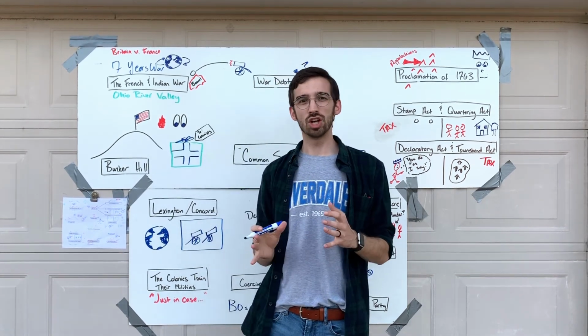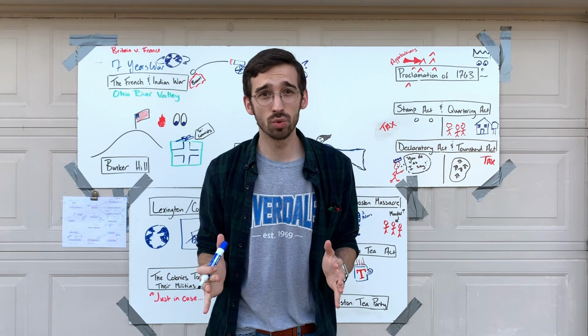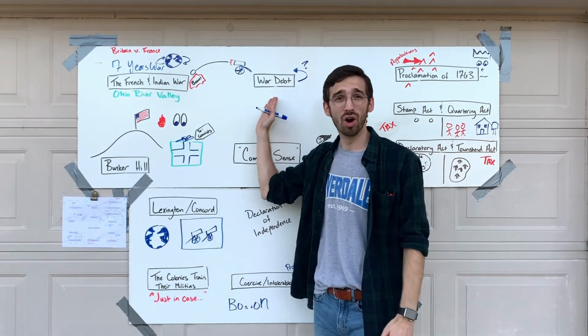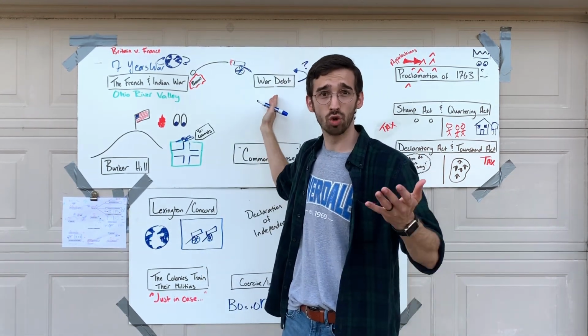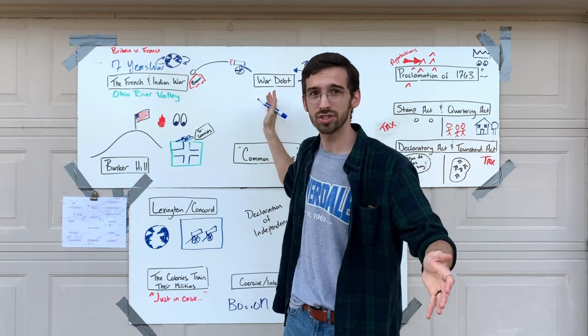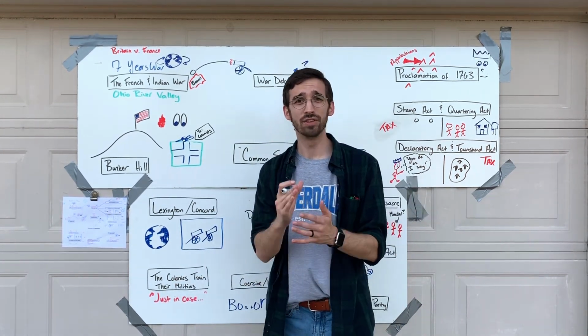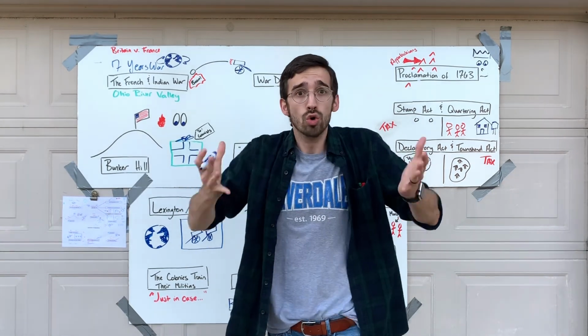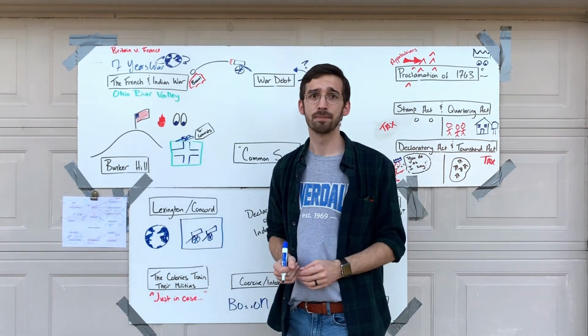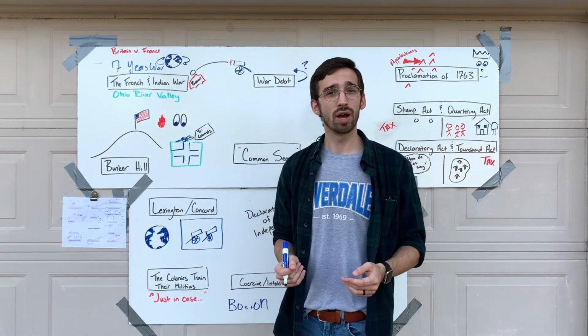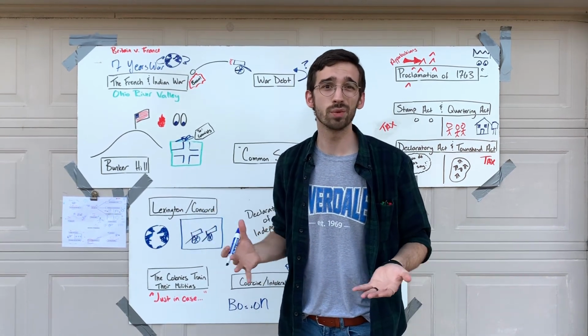But they don't just get a whole bunch of land. Britain also gets a whole lot of war debt, because it turns out that a global war that lasts for 7 years is actually incredibly expensive. So Britain is in debt, and they're asking themselves the question, who's going to pay for this war debt? Well, you've got to also ask yourself the question, whose fault is it that we had a war?